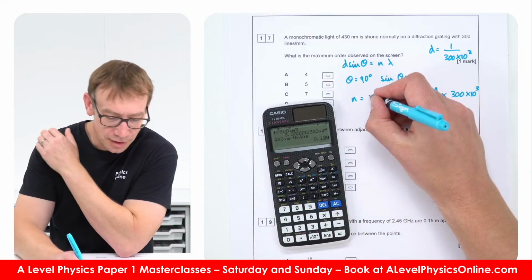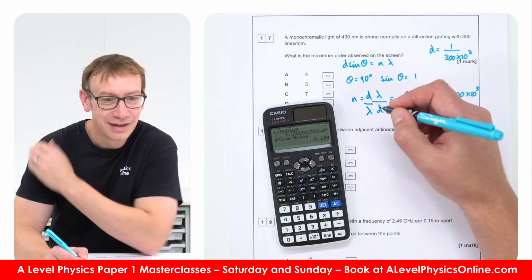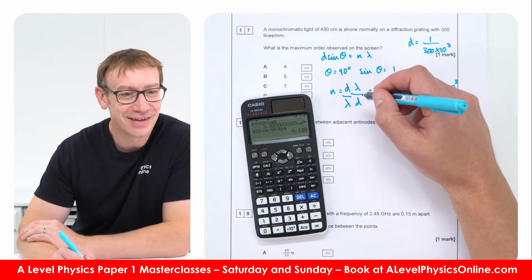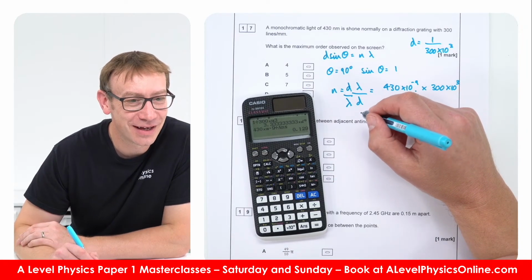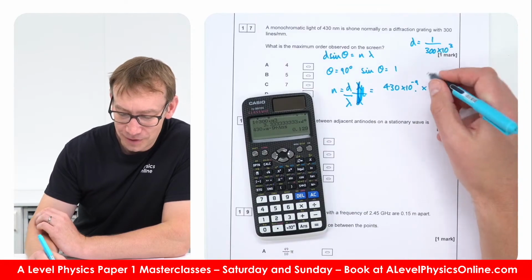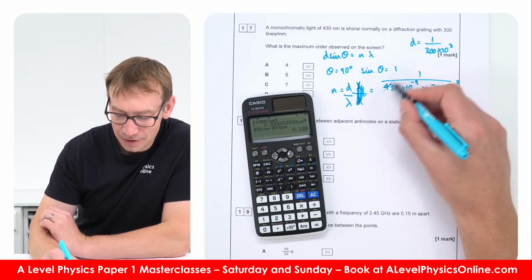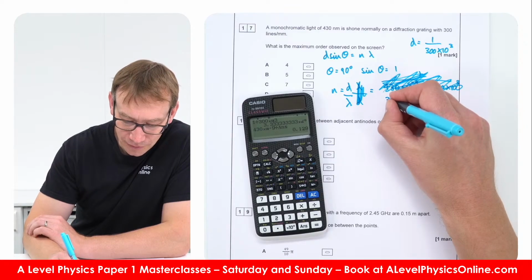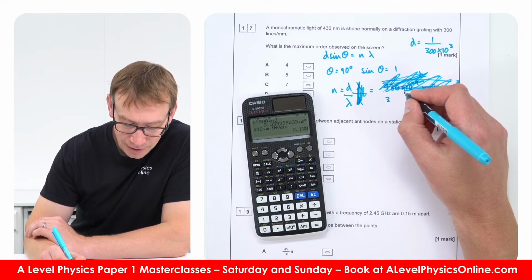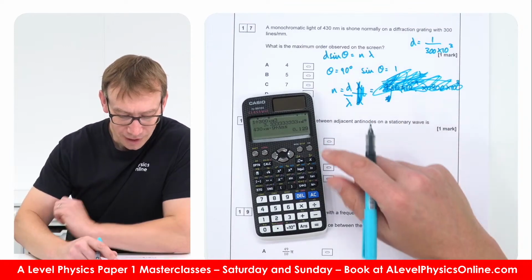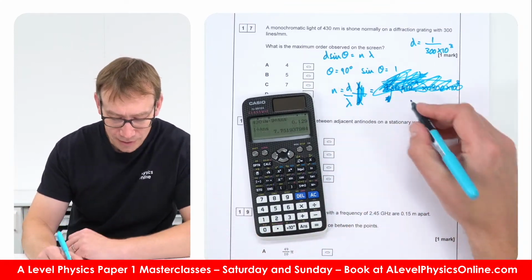Oh yeah, it's d over lambda, isn't it? As everybody's saying. Yeah, sorry, d over lambda. Thank you to everybody who's telling me that. So that's going to be equal to 1 over all of this. I'm going to write it again. That's equal then to 300. Basically, when you do the maths, it's not that, it's going to be 1 divided by that,